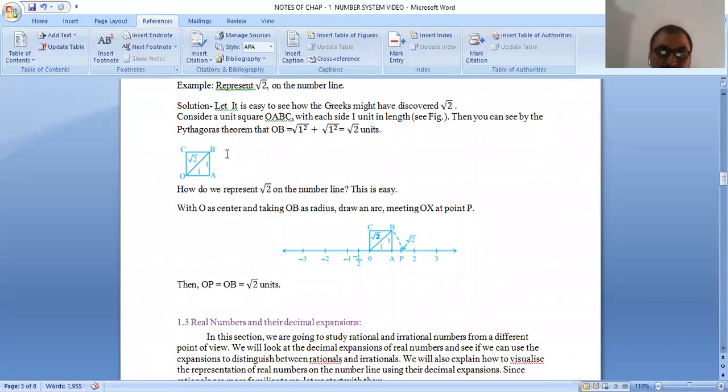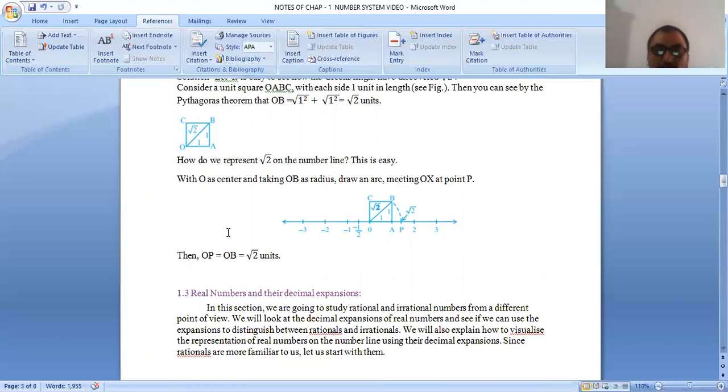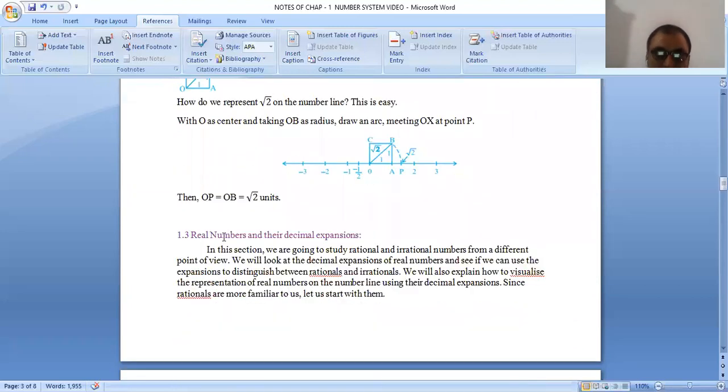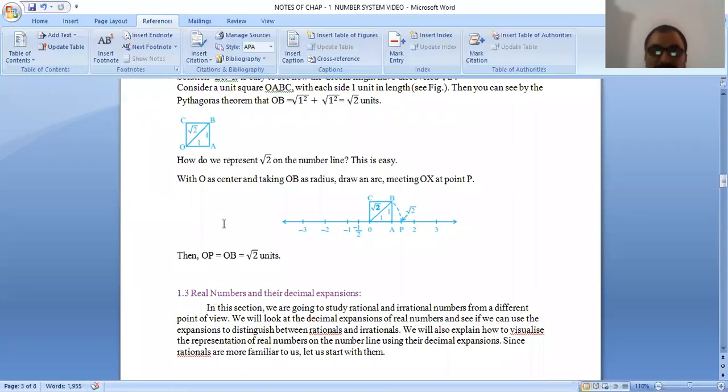I have told you how to do it in an easy way with the help of a unit square. Okay, have you any doubt regarding this? You can tell me. Okay, now I move on to the third topic.